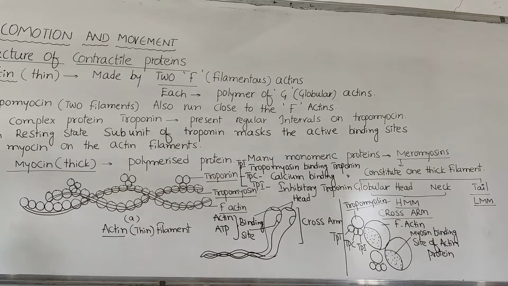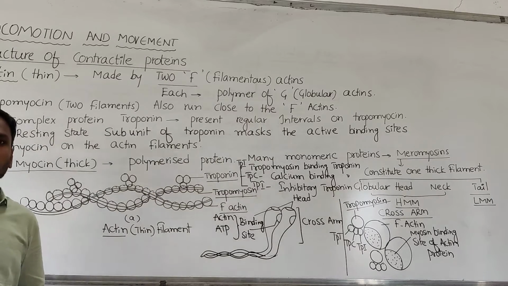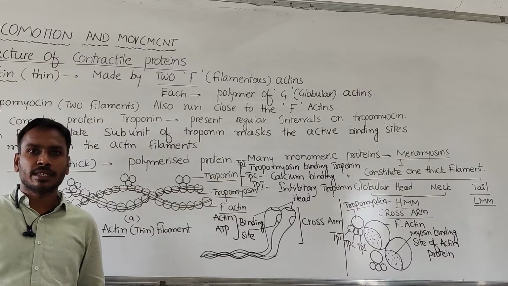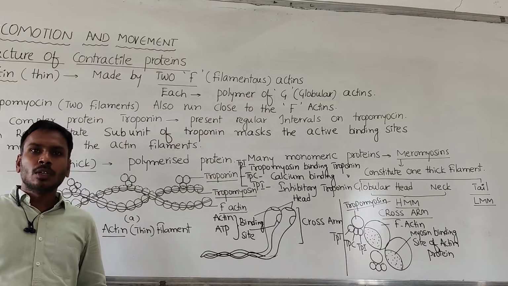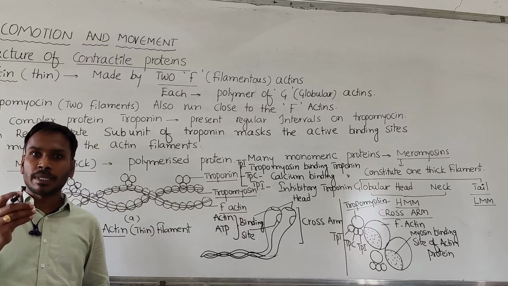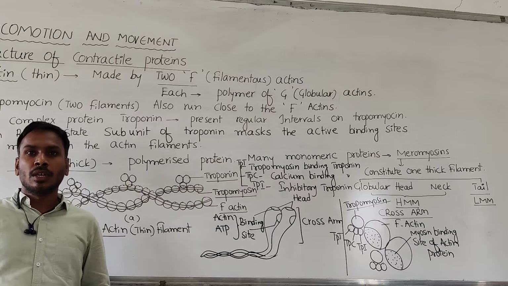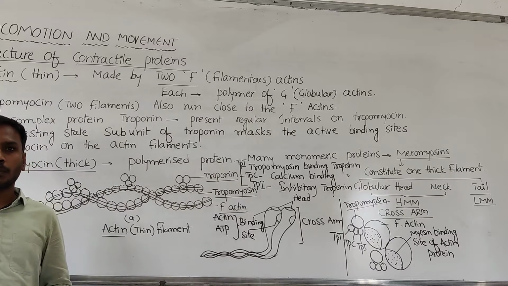As we discussed the three types of muscles, which are skeletal muscles, visceral muscles, and cardiac muscles, we have discussed. And now the two important proteins due to presence or absence, which are called contractile proteins. What are the two contractile proteins? Myosin.